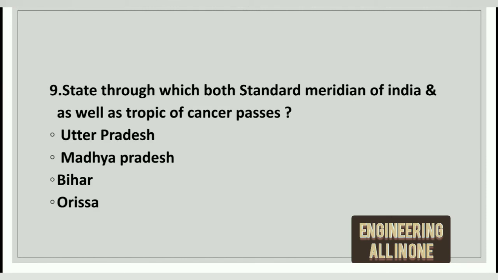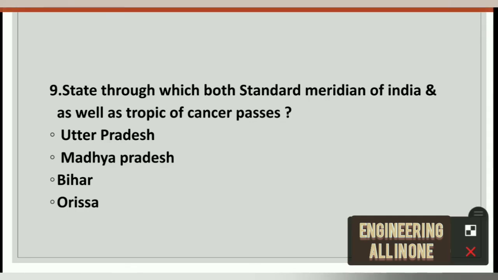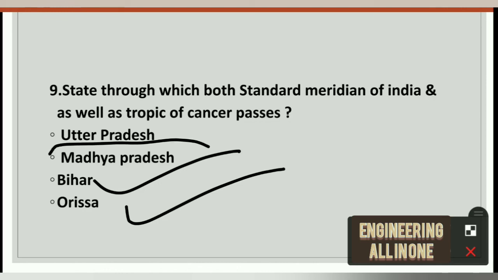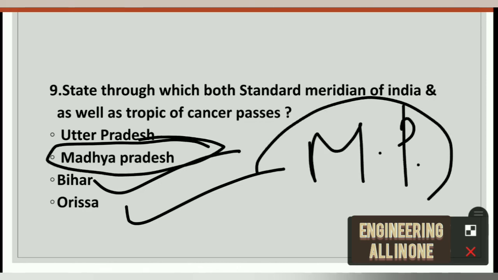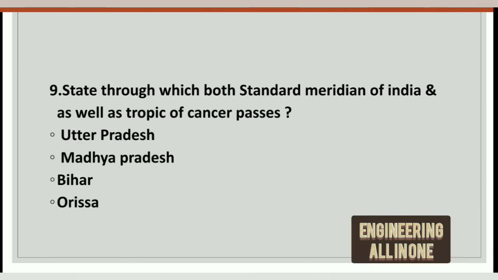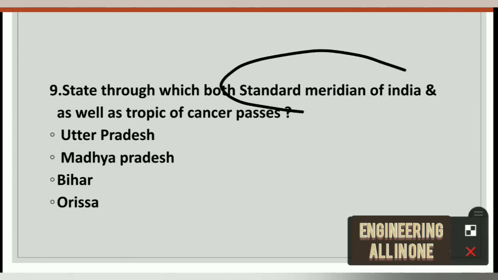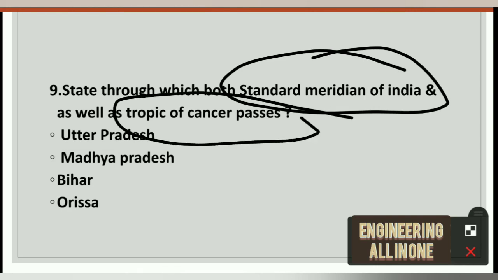9th question is here: state through which both the standard meridian of India as well as the Tropic of Cancer passes: Uttar Pradesh, Madhya Pradesh, Bihar and Orissa. The right option to this question is option number 2. Madhya Pradesh is the right option for this question number 9. It is a state through which both the standard meridian of India as well as the Tropic of Cancer passes.